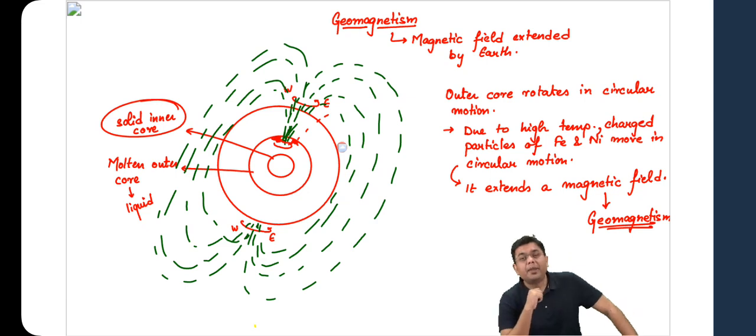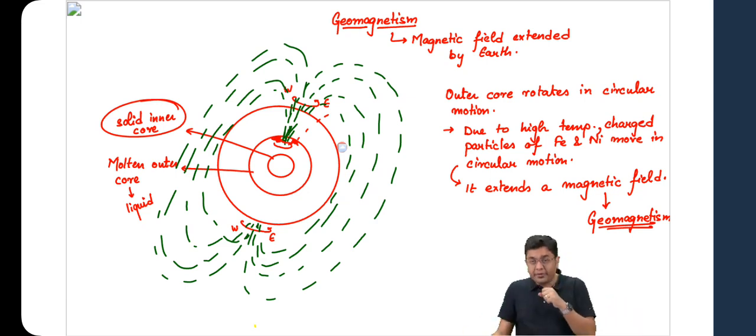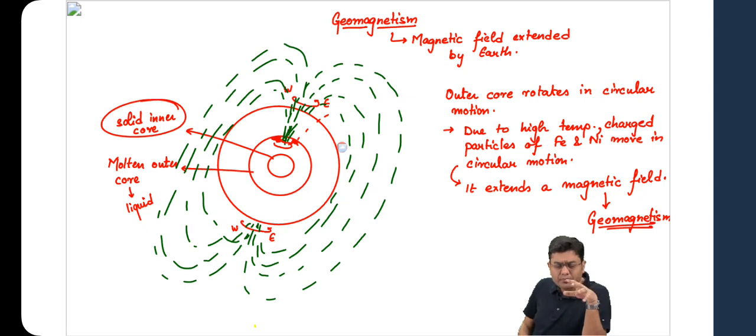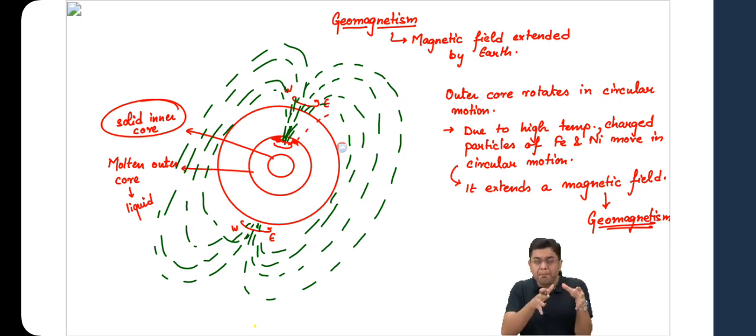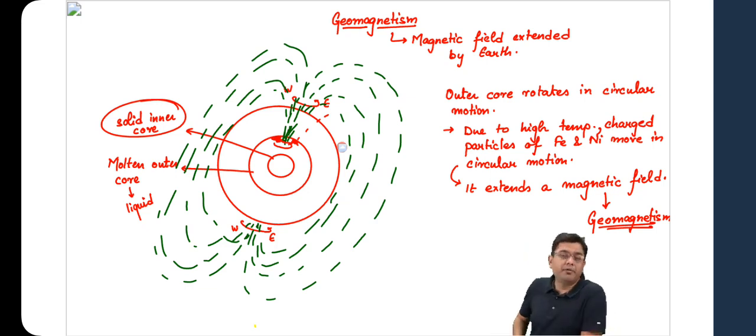Because the region of the outer core consists of these materials, and they can move from one region to another in bulk, in large quantums, that can impact the magnetic field. And that is why the magnetic poles of the earth are prone to shift. Magnetic poles of earth are not fixed in the same place.